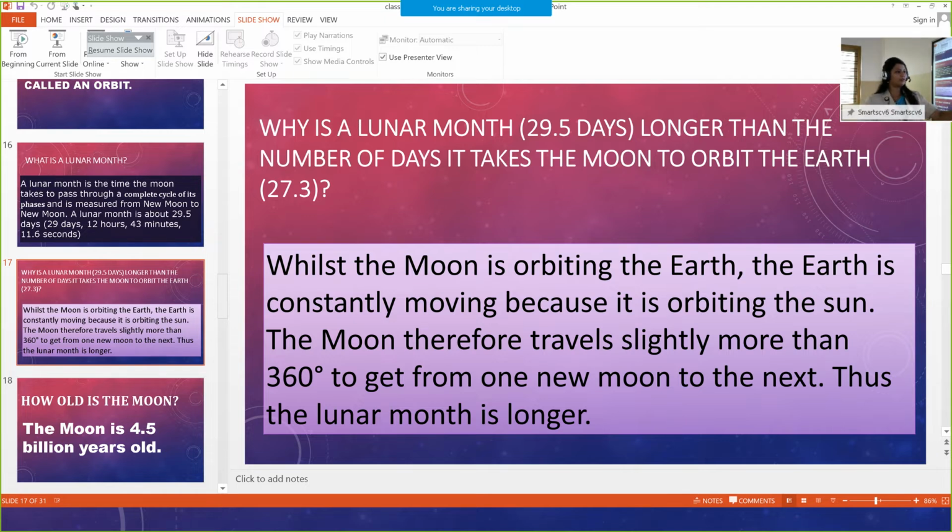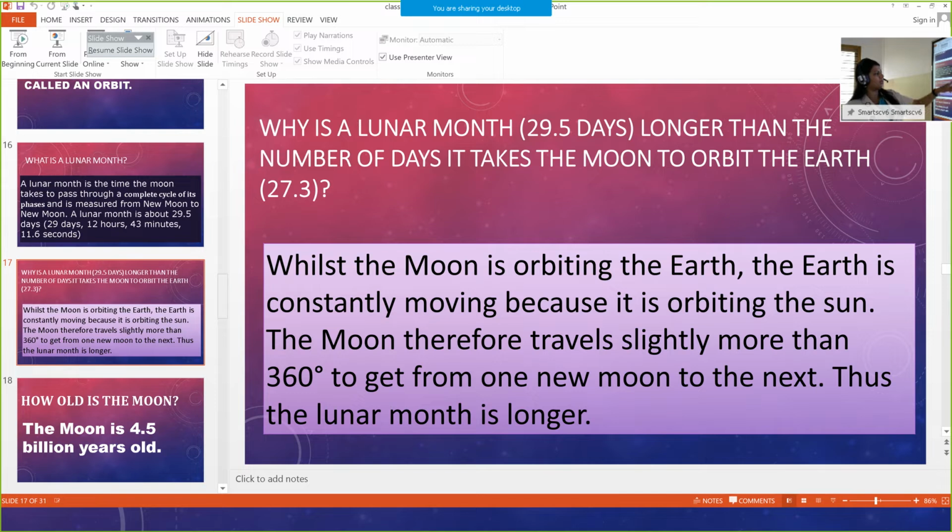So the moon therefore travels slightly more than 360 degrees to get from one new moon to the next. Thus the lunar month is longer.